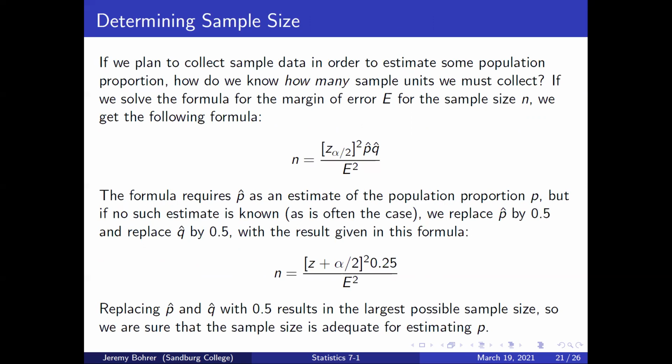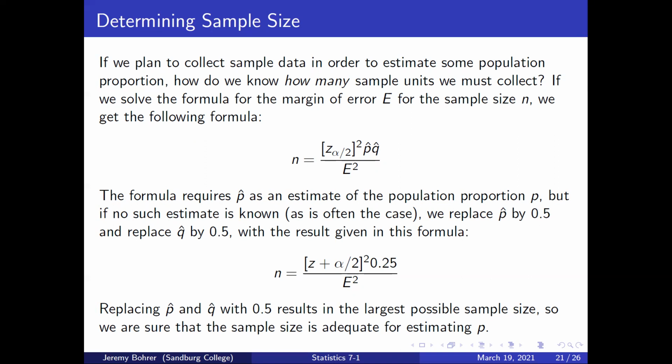If we plan to collect sample data in order to estimate some population proportion, how do we know how many sample units we must collect? If we solve the formula for the margin of error E for the sample size n, we get the following formula. n equals z sub alpha over 2 squared times p hat times q hat over E squared.